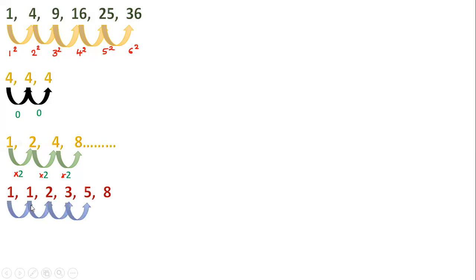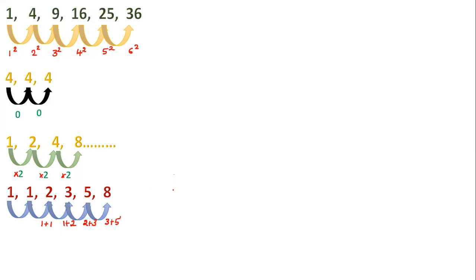So the rule followed here is, first we have to take two numbers. Here 1 and 1 are the two numbers. The succeeding number is obtained by adding two preceding numbers, 1 plus 1. 3 is obtained by adding preceding two numbers, 1 plus 2. 5 is obtained by adding preceding two numbers, 2 plus 3. 8 is obtained by adding preceding two numbers, 3 plus 5.